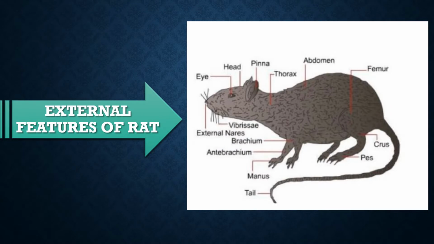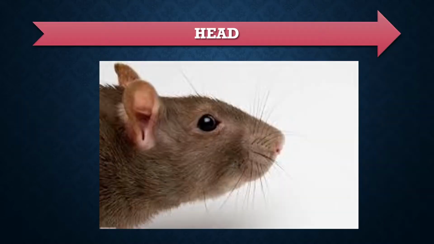Now let us discuss the external structure of the rat. The body has an exoskeleton formed by a covering of hairs. It is called pelage. It provides protection to the skin as well as insulation against loss of heat. The rat body consists of several regions. The first one is the head. The head is prolonged to form the snout.